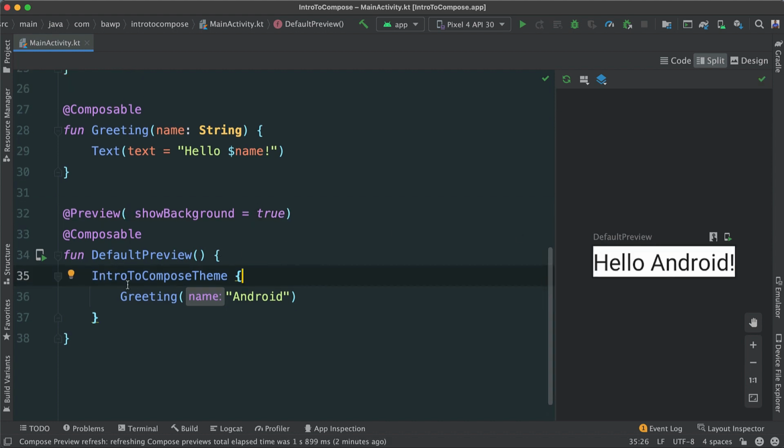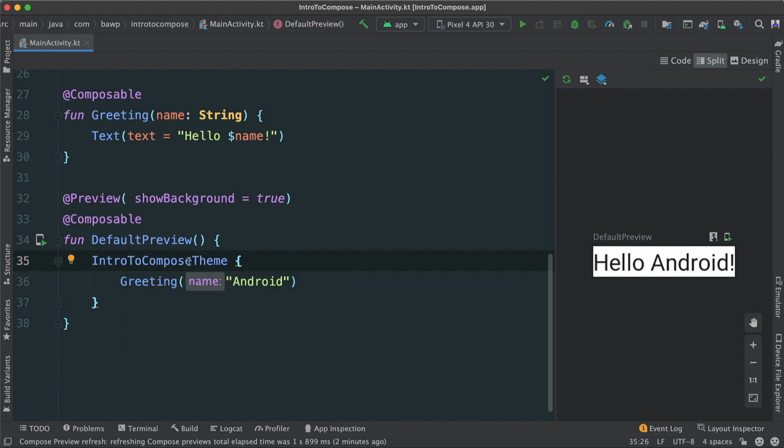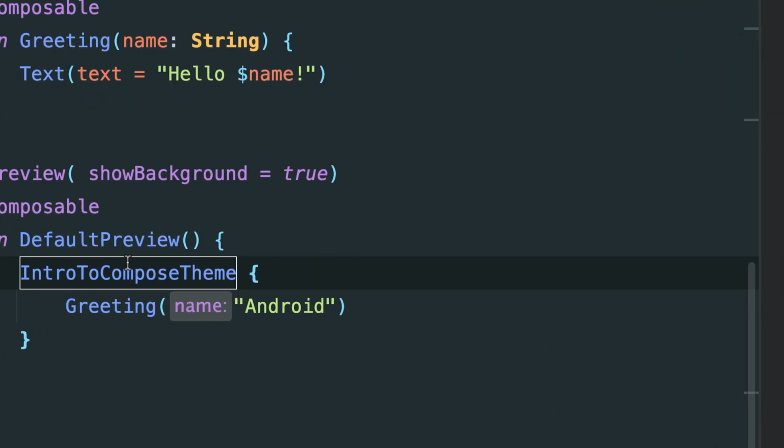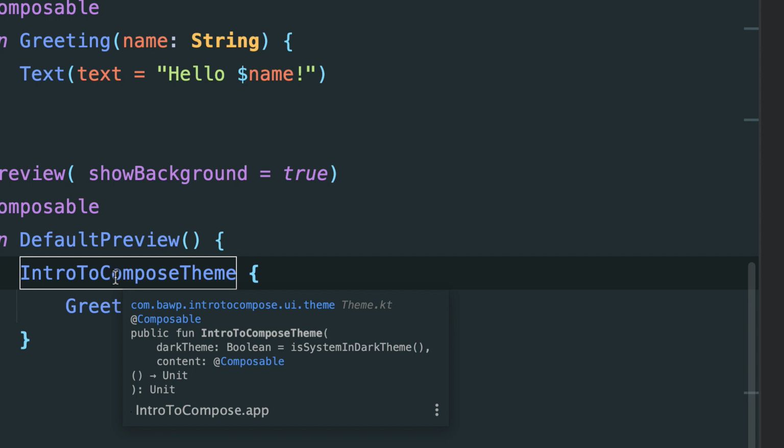Okay, and next you can see here we have the intro to Compose theme. This intro to Compose theme, you notice it will take the name of the application that you typed in when we were creating this project. Right? So what is this? Well, it's a theme, so you could imagine that this is theme related. If you hover over again, you can see that this is @composable, which means it is indeed a composable itself. It says public fun intro to Compose theme. And then here you can see that we can pass a few parameters.